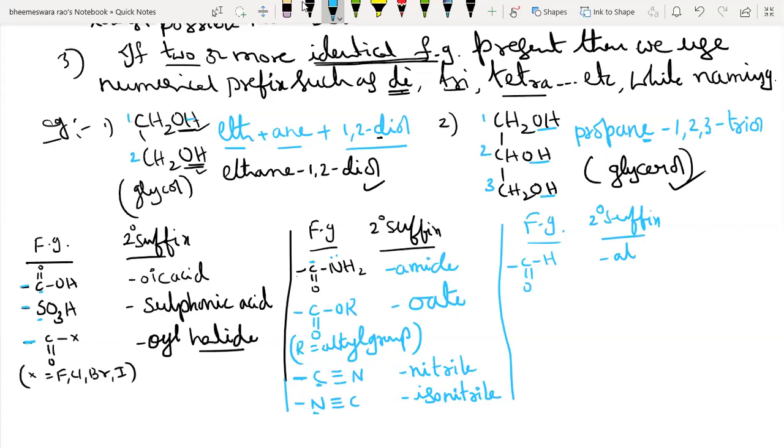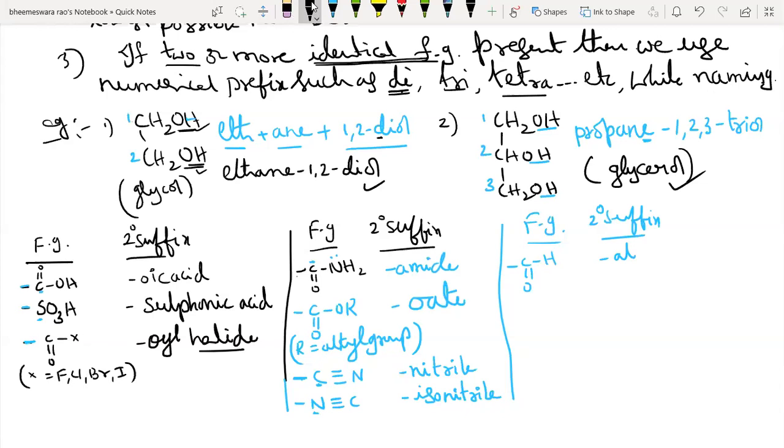The linkage is different. In cyanide, the linkage is through carbon. In isocyanide, the linkage is through the nitrogen atom. Understand? Now here it is a dative bond between nitrogen and carbon. Don't worry, in isocyanide it is a dative bond. Okay.